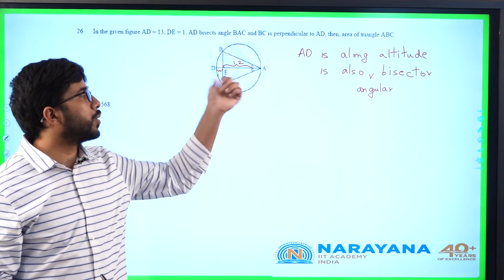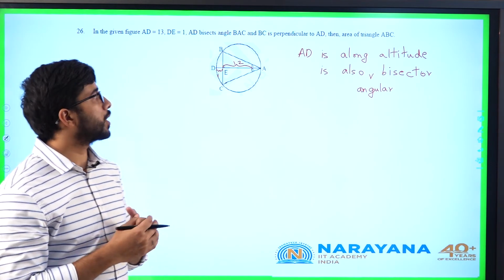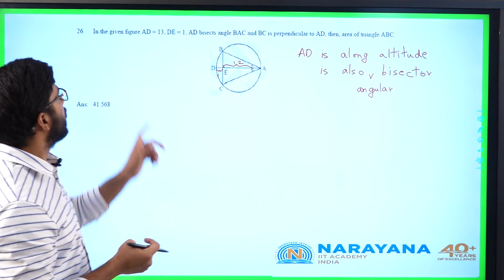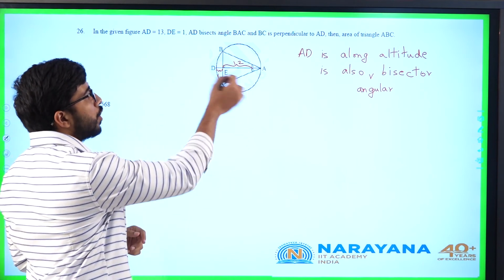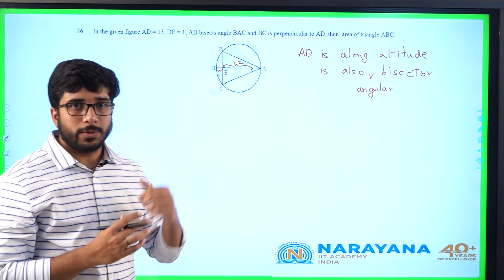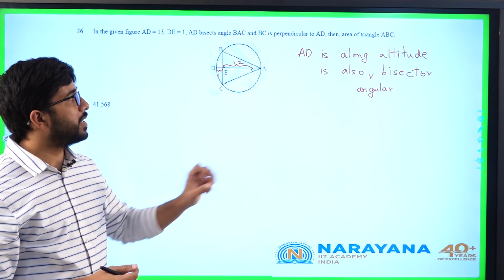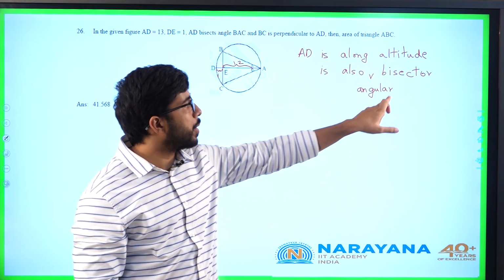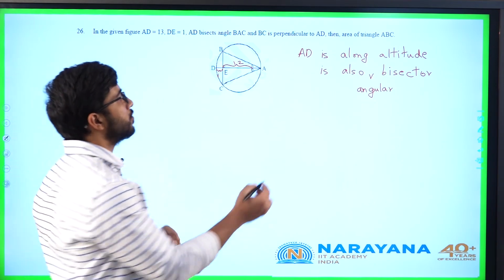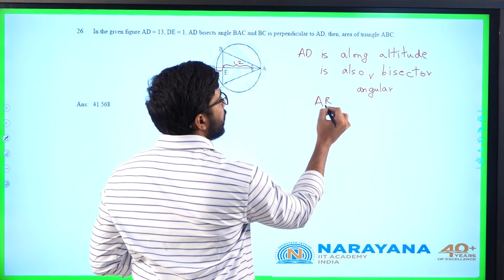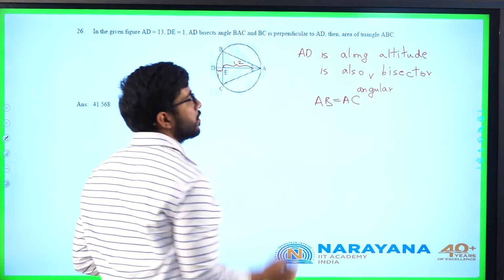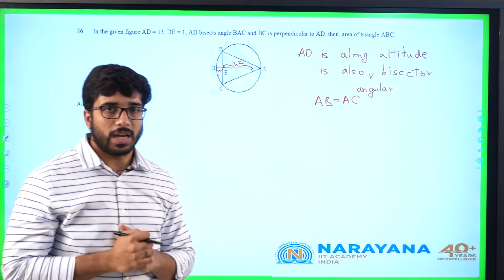So if it is an altitude as well as an angular bisector, what can I conclude? Can I say this will also be a perpendicular bisector of the side? For the side BC, if AD is also the altitude and bisector, it means AB length and AC length will be equal. AB will be equal to AC. That means it is an isosceles triangle.